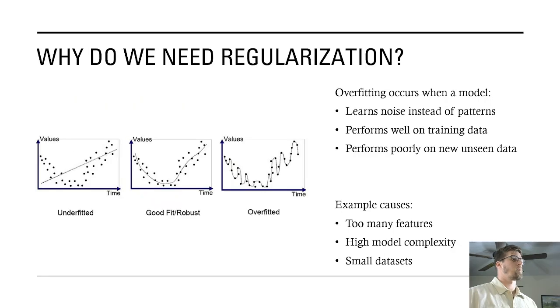Overfitting occurs when a machine learning model learns the training data too well. Instead of learning the general relationships in the data, the model begins to learn noise and random fluctuations. This usually happens when a model becomes too complex, for example, when it has too many parameters or features. Regularization helps control this complexity so the model focuses on the most important relationships.